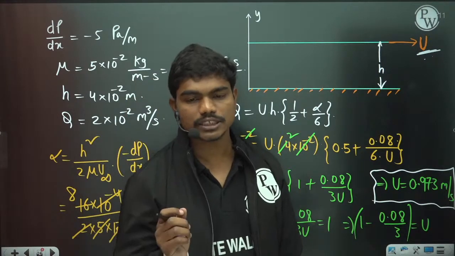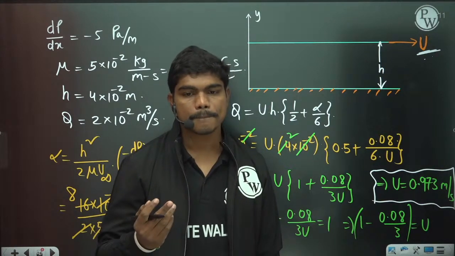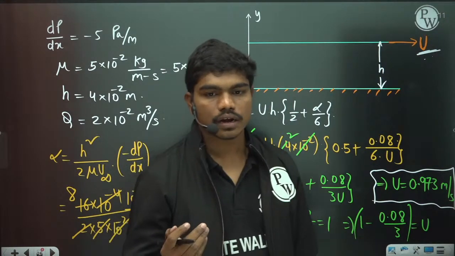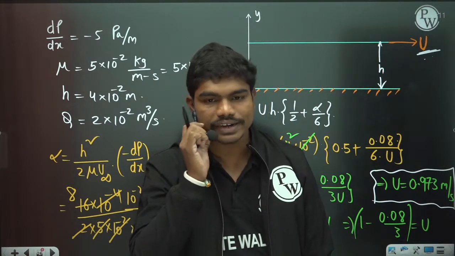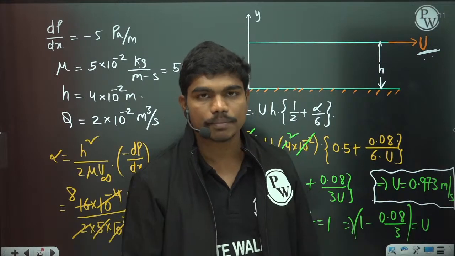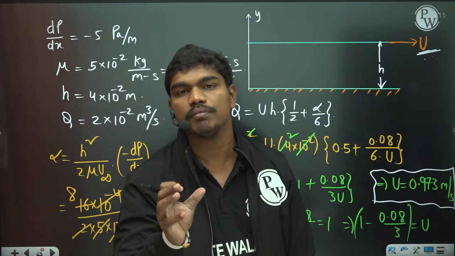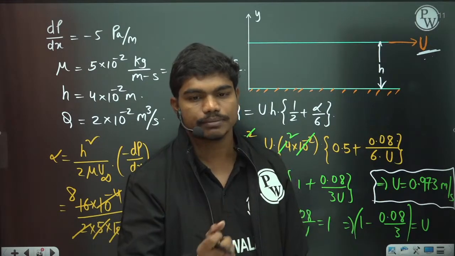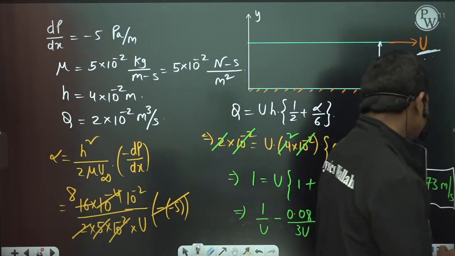I understand they might be very small, but still don't neglect them by default. Sometimes they give you the range from 0.95 to 0.99 for accuracy purposes, and then you will be in trouble.